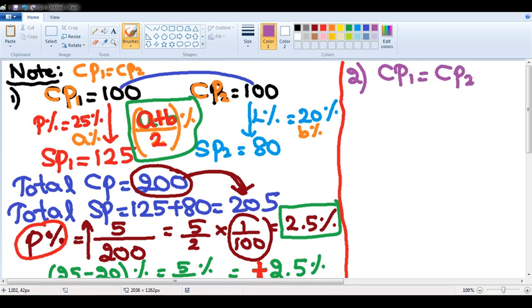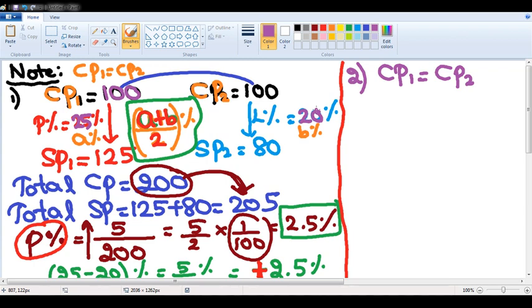Right? I will make the cost prices of two products the same. Now, if I make the cost prices of two products the same, like the first case, what I will do in the second case is, the profit percentage is 25 percent and the loss percentage is 20 percent. That means profit and loss percentages are different in the first case.